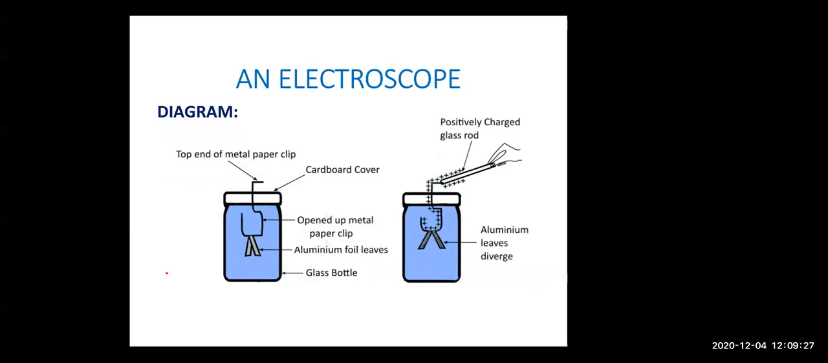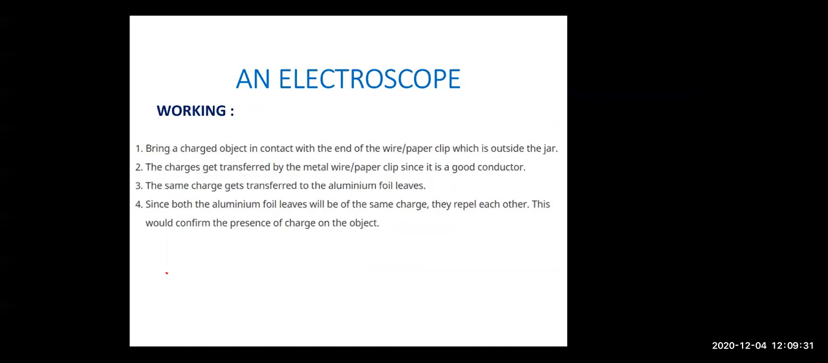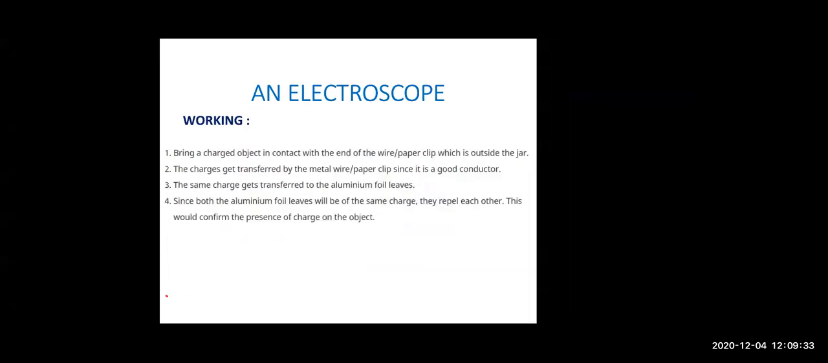So this is your construction, this is your diagram for an electroscope, and this is your working, how you are going to work with it. What you will do, you will bring the object which you want to check, okay, whether it is charged or not. That object you will bring and you will touch with the wire clip which is outside the jar.